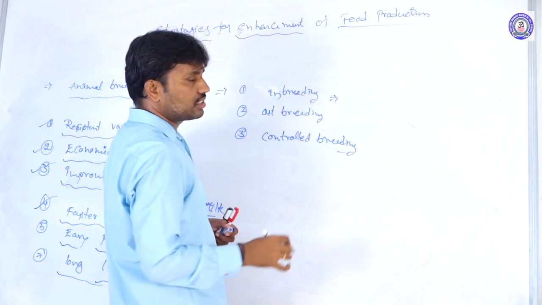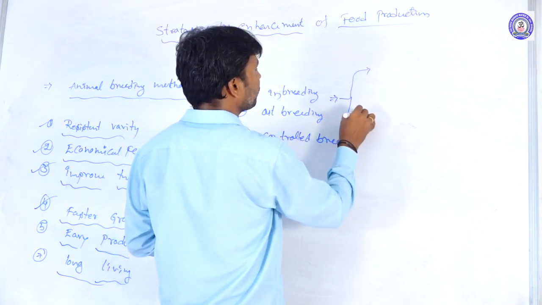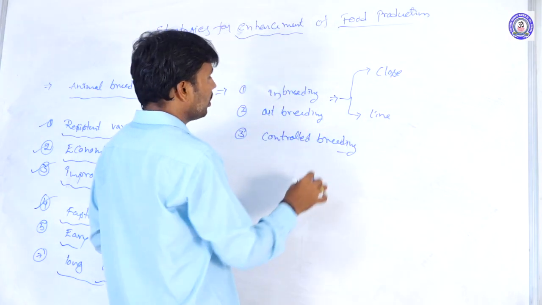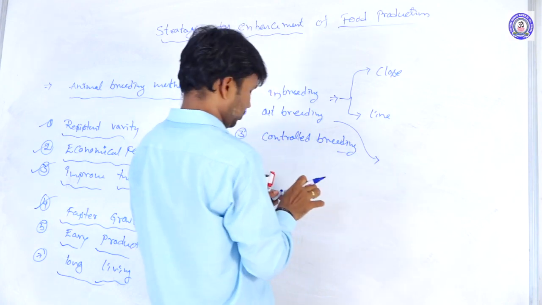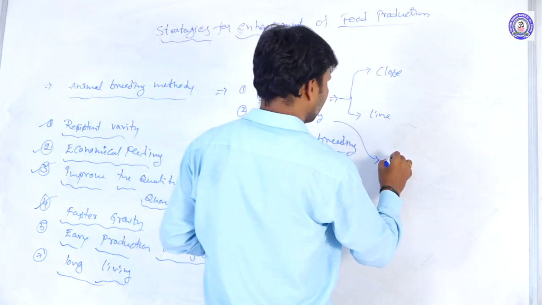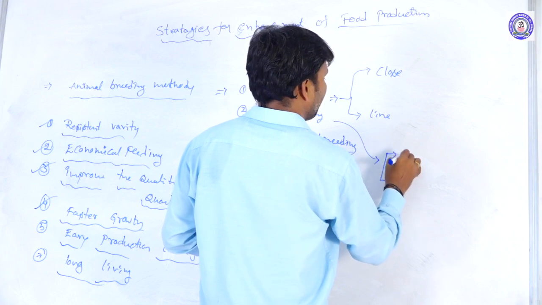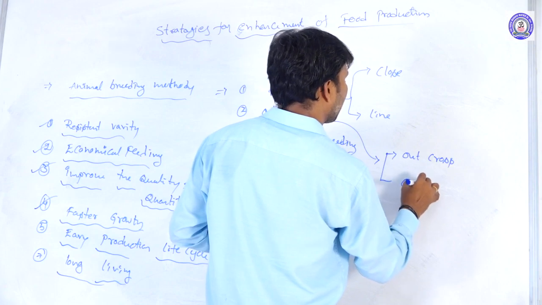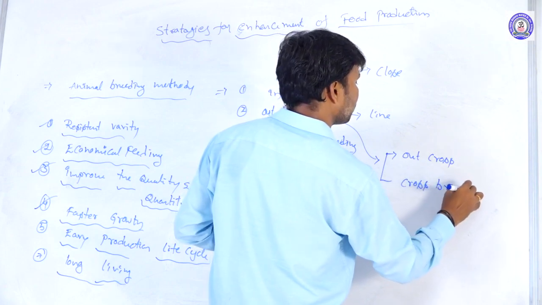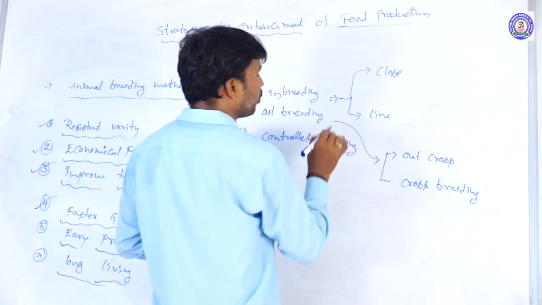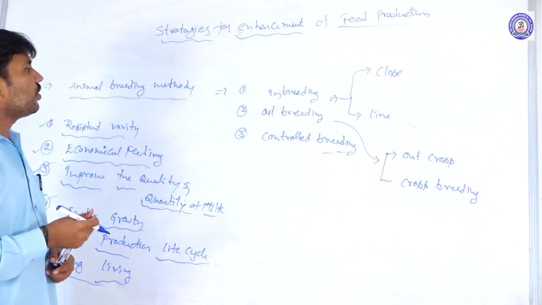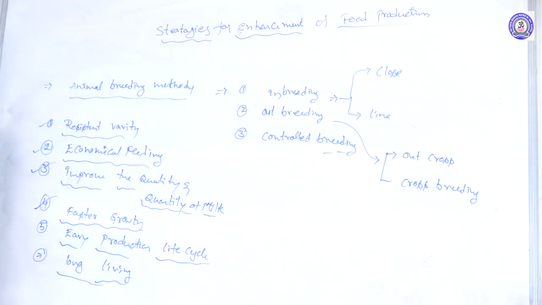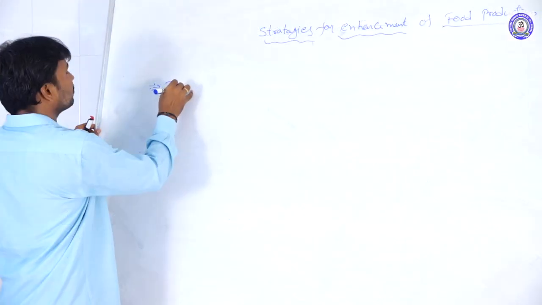Here inbreeding is again of two types, close breeding and line breeding. The outbreeding again has two types we are taking, outcrossing and cross breeding, and the controlled breeding methods. So like these we are differentiating the breeding methods into these categories. So one by one we can discuss here.